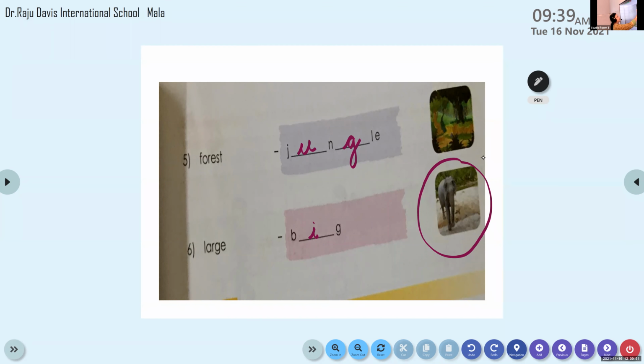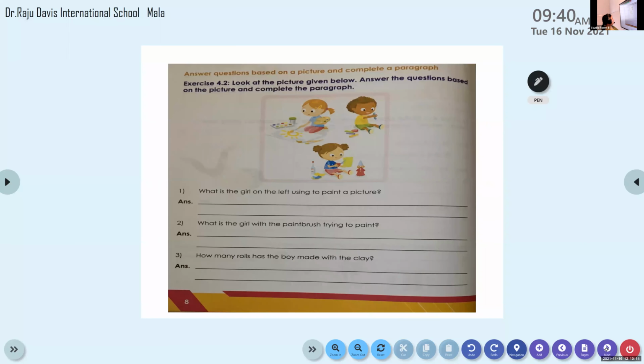Very good, Alrina. This way, once you understand the meaning of each word, you will know how and where to use them. It is very important for us to understand the meanings of the words that we use. Then only we will learn to use them correctly. Okay, good. Everybody did very well. Let us move to the next one. Are you ready?